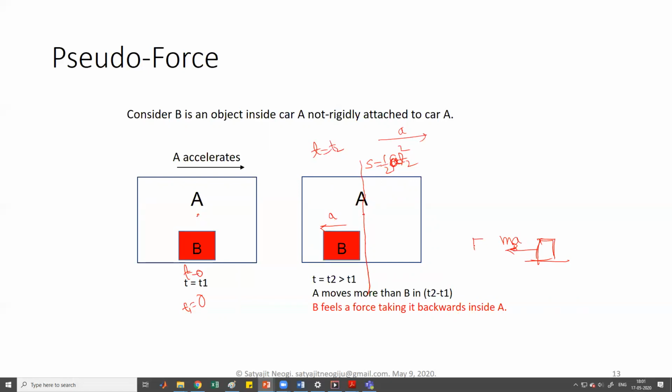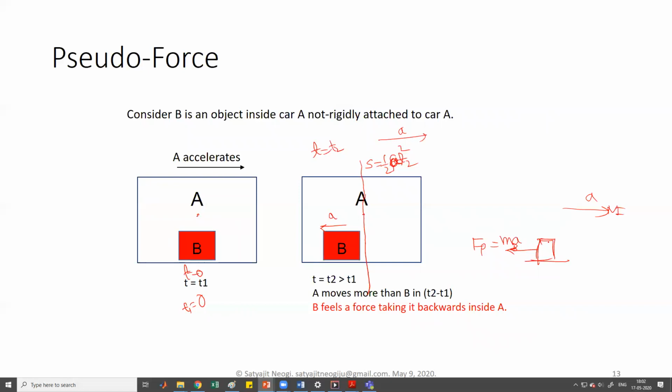So the Fp, the pseudo force on B, is applied in this direction if A is having an acceleration in this direction. So the pseudo force is applied in a direction opposite to the frame's acceleration. The frame is having an acceleration of A. B is an object which is being viewed from the non-inertial frame of reference.